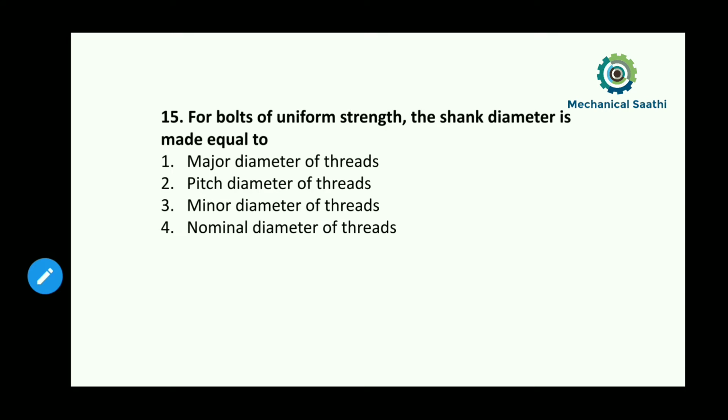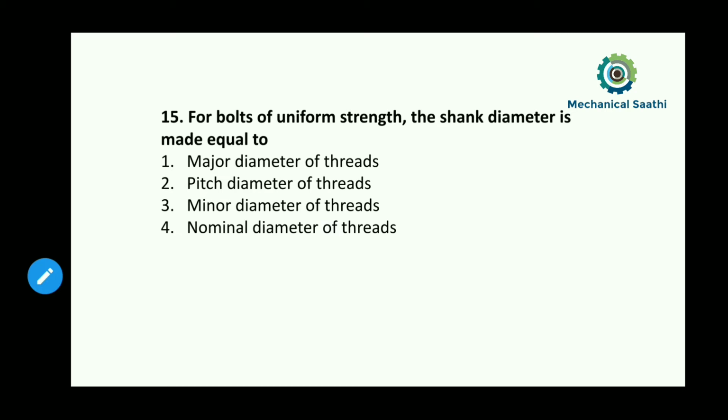Otherwise, what can we do? We can make a hole from the head portion of the bolt along the length of the shank. If we do that, then also we can decrease the cross-sectional area of the shank. That's how we can also increase the induced stress inside the shank.